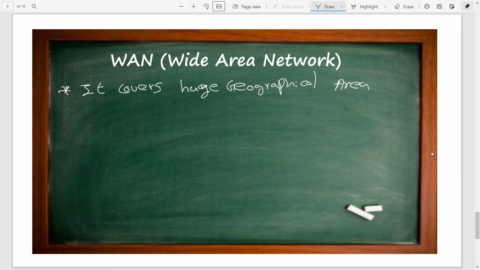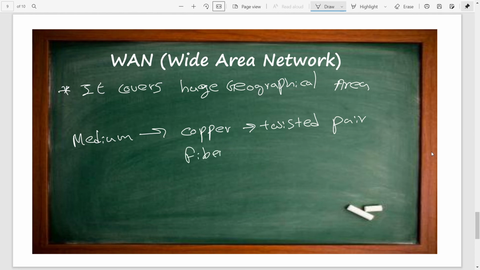To establish this kind of wide area network, as a medium we can use coaxial cables or copper twisted pair cables, or fiber cables or satellite connections.